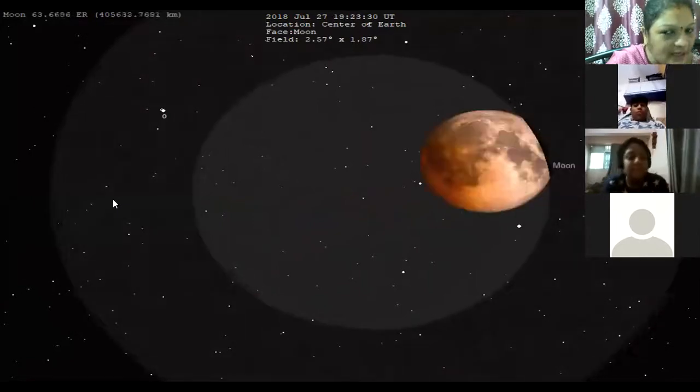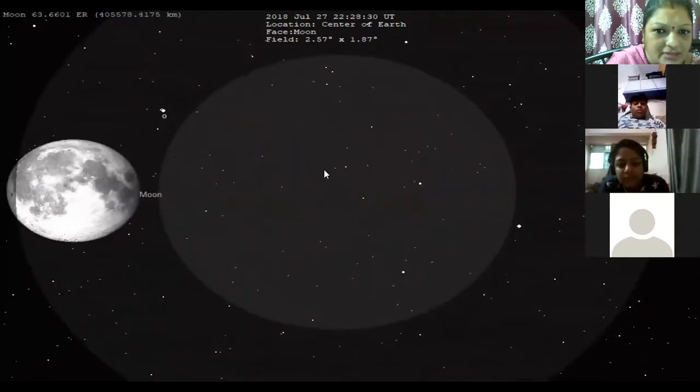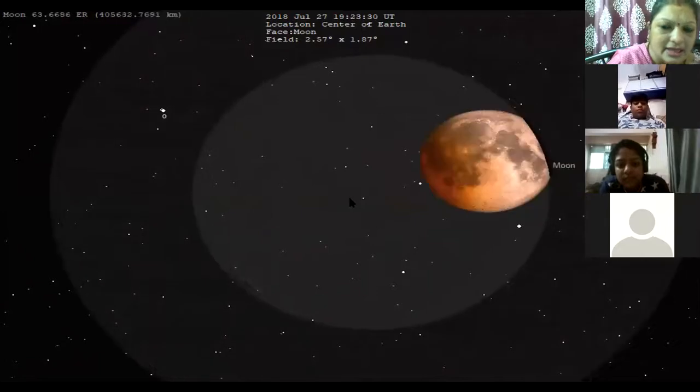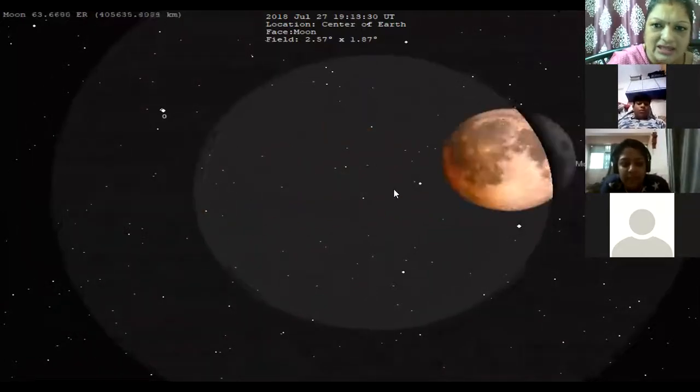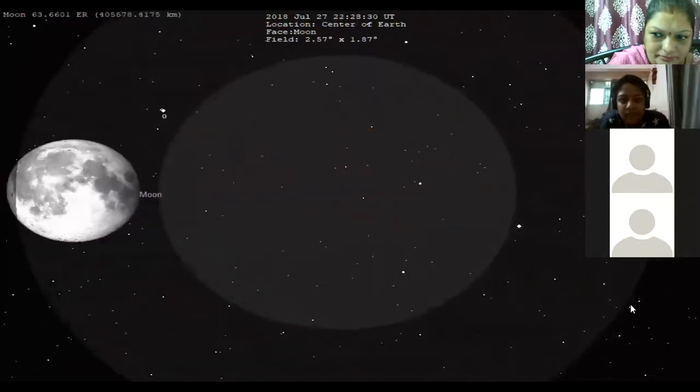So solar eclipse occurs only when the moon comes in between the sun and the earth. So you saw here the moon coming in between, casting a shadow.